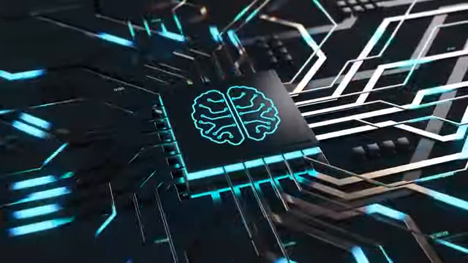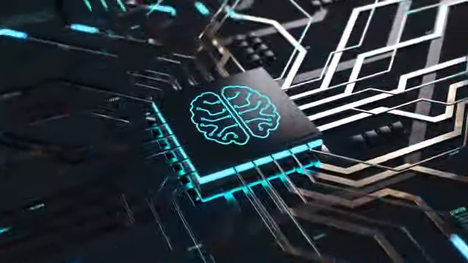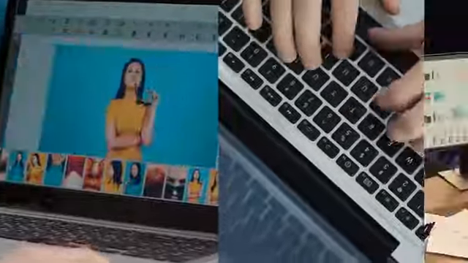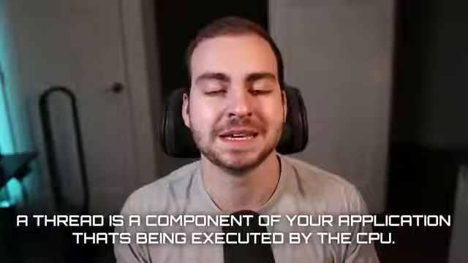Well, this is great because that means your CPU can be working on multiple things at the same time. If you have a complex application, it's possible that you want to be processing an image while allowing a user to type something in, while maybe sending a request to the network. There's a ton of different things you could be doing at the same time. And this is where multi-threading comes in. A thread is essentially a component of your application that's being executed by the CPU. When you start getting into larger programs, you start designing multi-threaded applications where you have different pieces of your code separated into different threads such that they can execute at the same point in time.